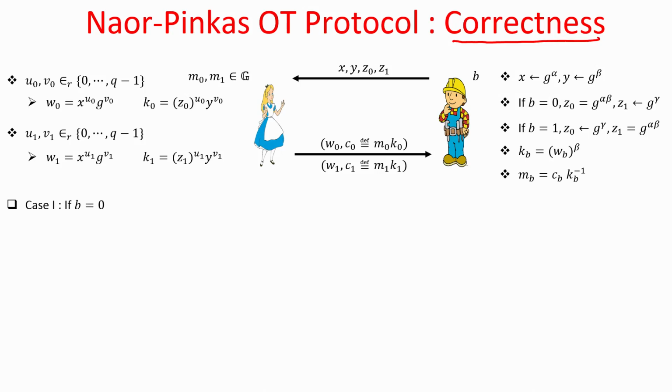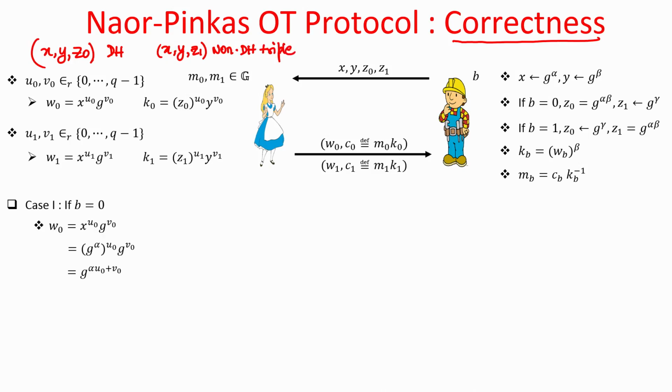And there are two possible cases depending upon whether the Bob's choice bit b is 0 or 1. If Bob's choice bit is 0, then what can we say about x, y and z naught? It is a Diffie-Hellman triple. And what we can say about x, y and z 1? It is a non-Diffie-Hellman triple. Okay.